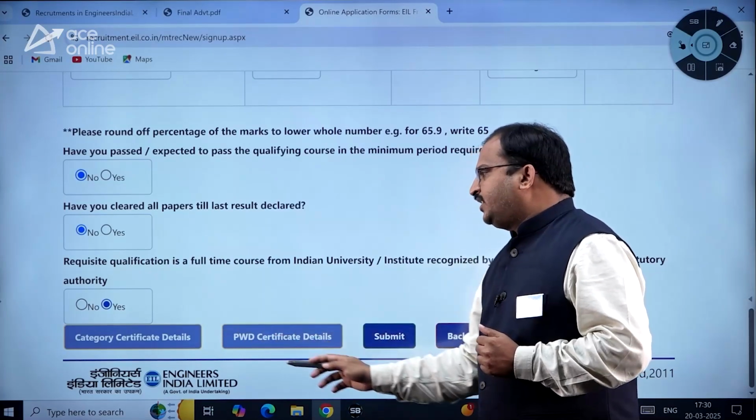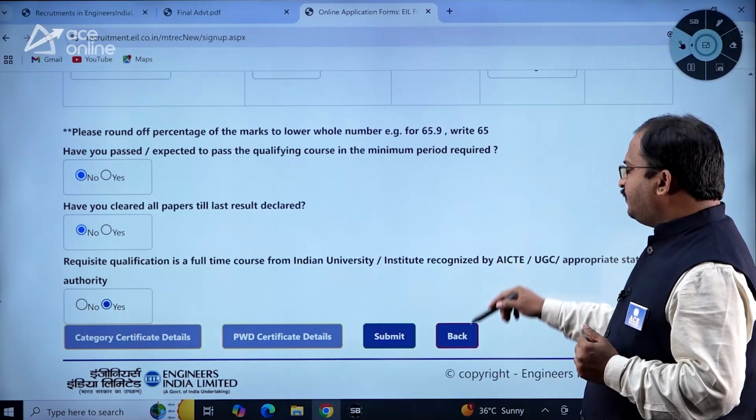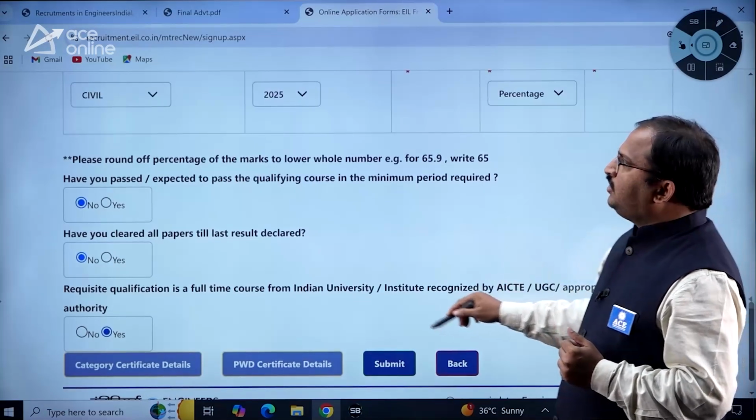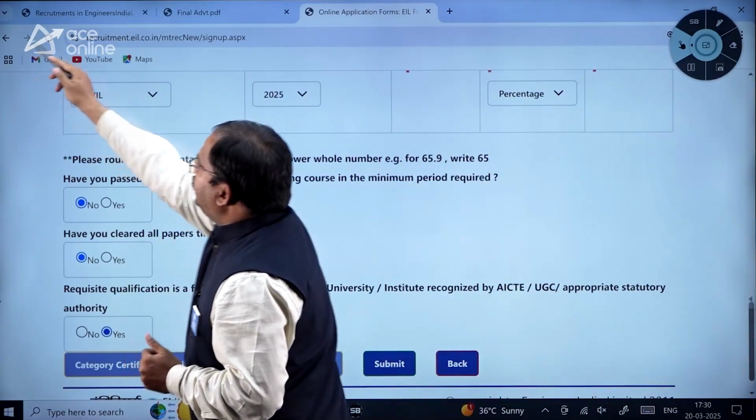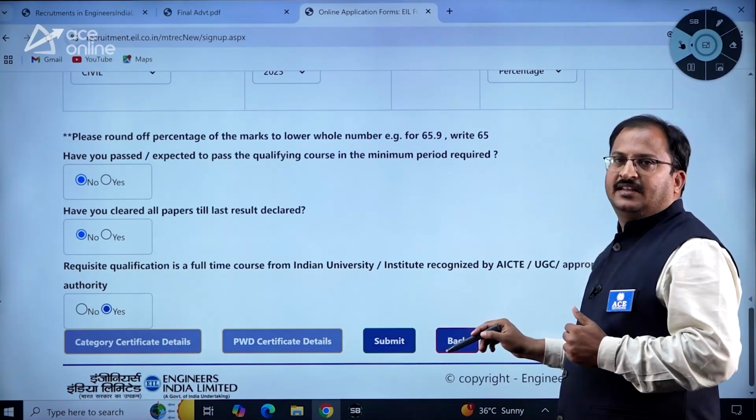Then category certificate details, PWD certificate details, and here the submit button is there, then the back option is there. Don't use this back button, dear students. If you want to go back to the application form, you have to click here, dear students.